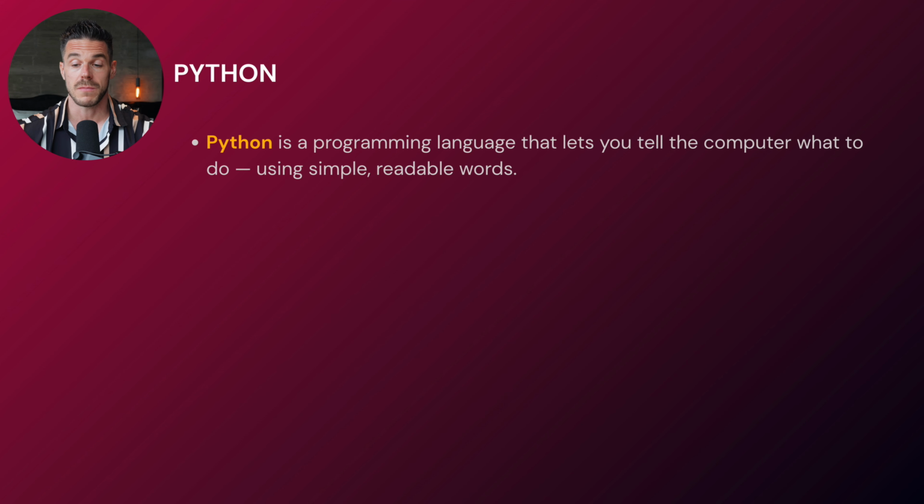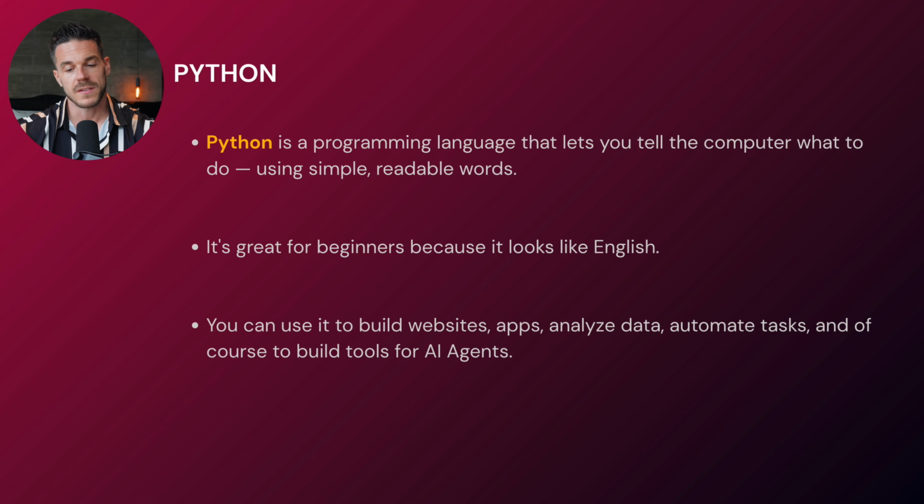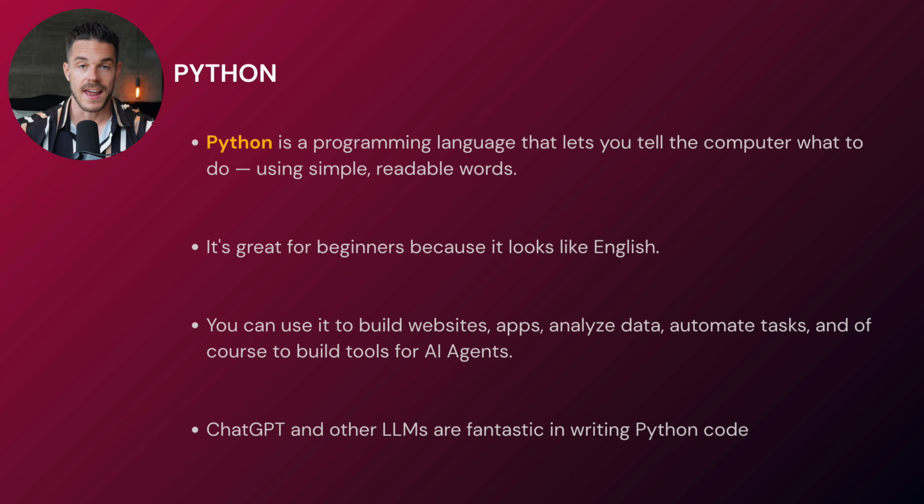And this is of course a big advantage because you can at least read what is standing there on the screen and you are not just looking at 0s and 1s. As I said, it's great for beginners because it looks like actual English. You can use it to build websites, apps, analyze data, automate tasks, and of course to build tools for AI agents. And also within that 30-day automation pro challenge, we will use that quite often, as you will see later as we progress. The best part, ChatGPT and other LLMs are fantastic in writing Python code.